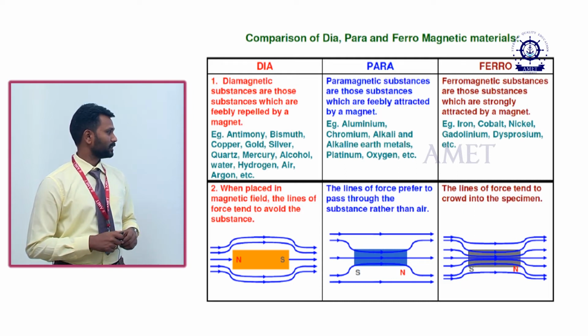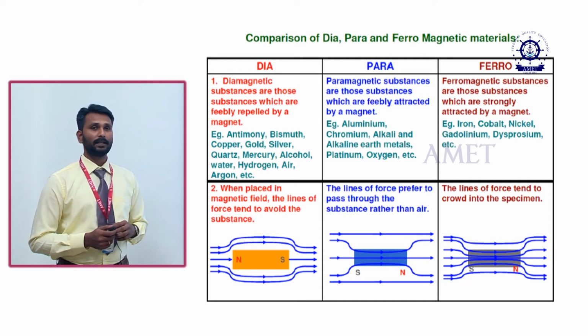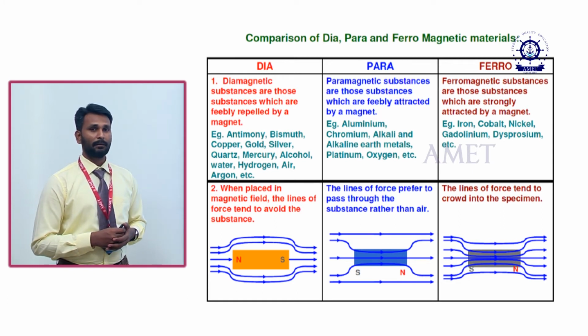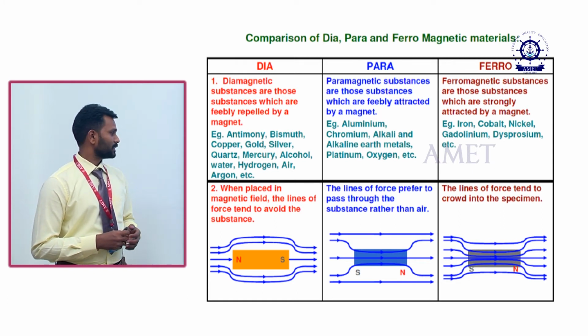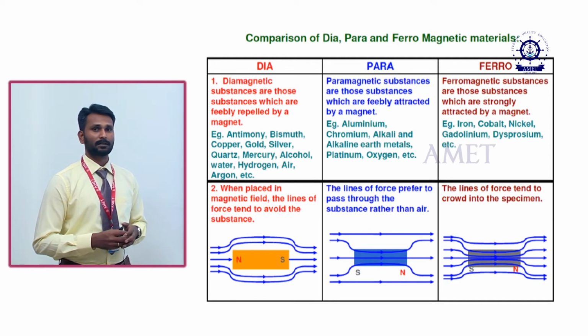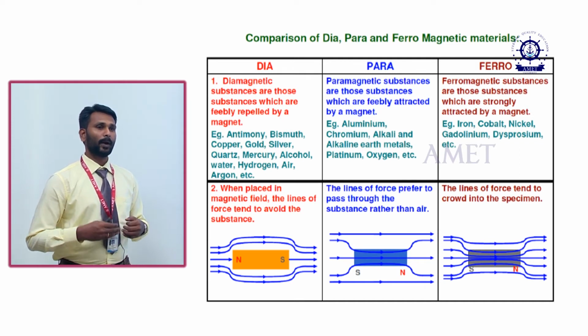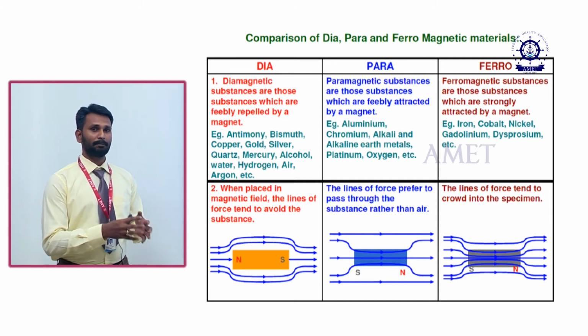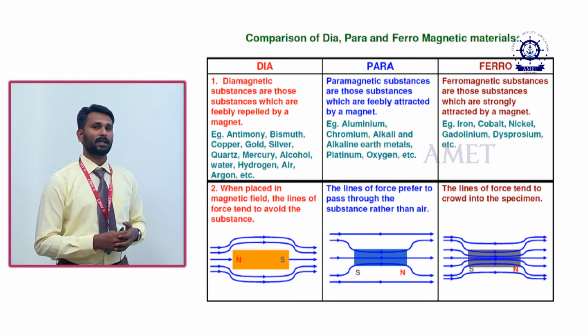The next point is, when we place a diamagnetic material in a magnetic field, the lines tend to avoid the substance. The magnetic lines are not ready to enter the diamagnetic substance. But when a paramagnetic material is kept in the magnetic field, the lines are ready to enter.